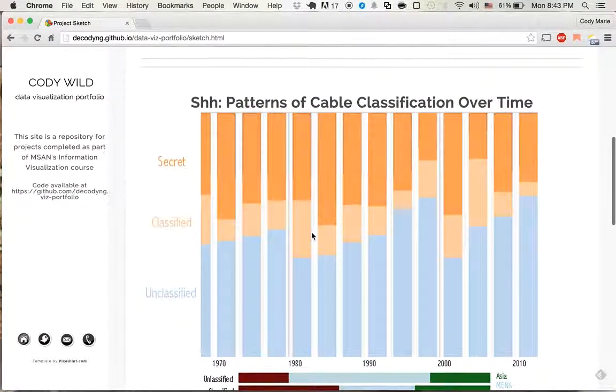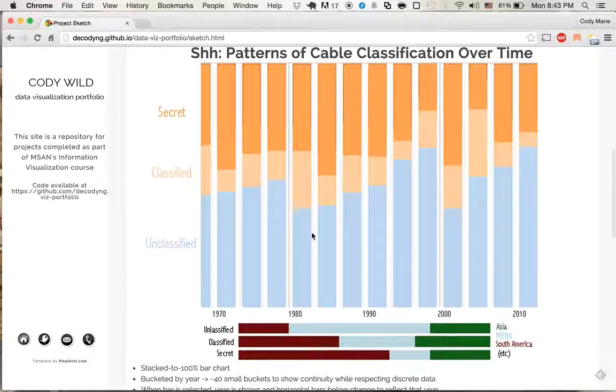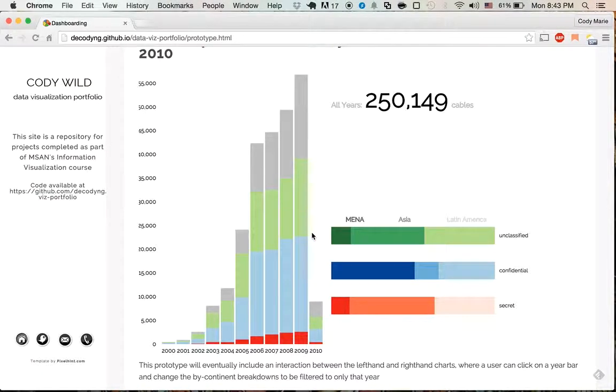Now, the second visualization is fairly straightforward when it comes to actual techniques. This is two bar graphs that are going to be linked. The idea here is to show the breakdown between secret, unclassified, and confidential, and then within each year and within each status to show the geographic breakdown. And just take a look at the prototype I have of that. It'll eventually be interactive and allow users to click on a single year and to then see the horizontal bars on the right-hand side become updated and filtered for just that year.